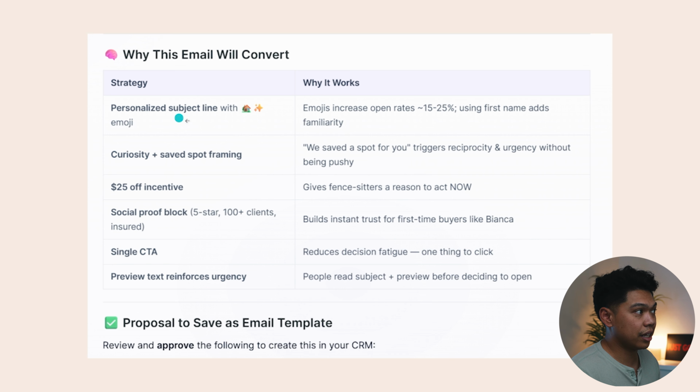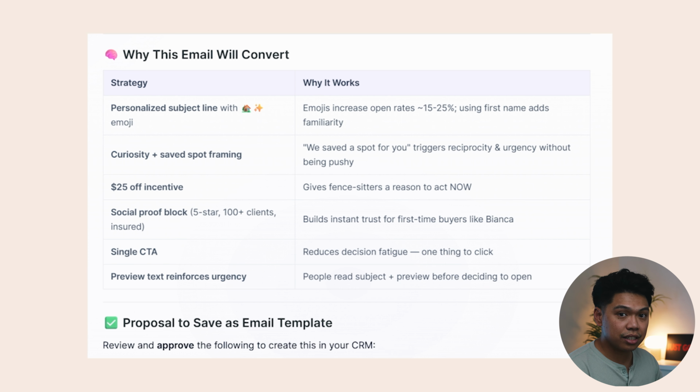So it gave a personalized subject line with these emojis. It says why it works, the curiosity. Hey, we saved a spot for you. This triggers reciprocity, urgency without being pushy. Here's the offer, the incentive, the social proof in the email, the single call to action, which reduces decision fatigue, one thing to click, and preview text reinforces urgency. People read subject plus preview before deciding to open, right? And then it gives you the email and the template.